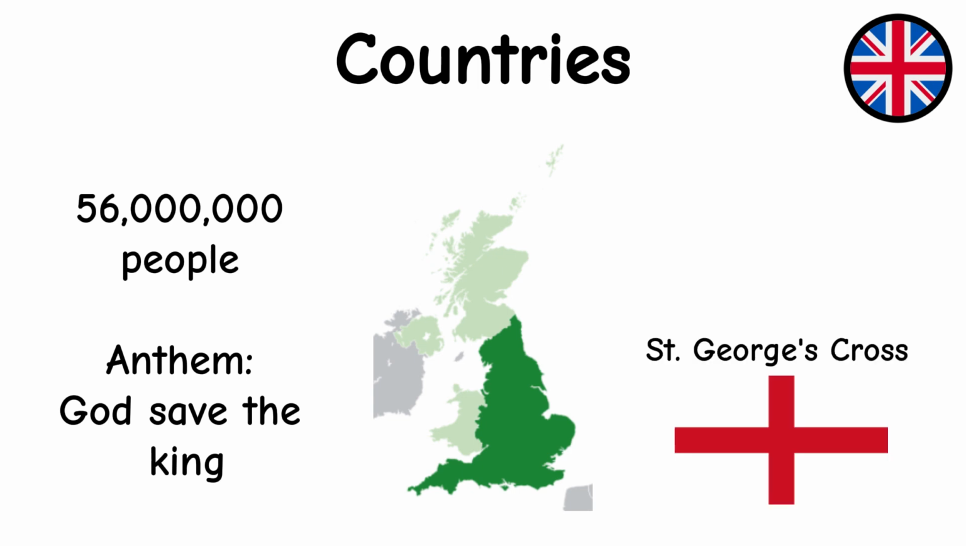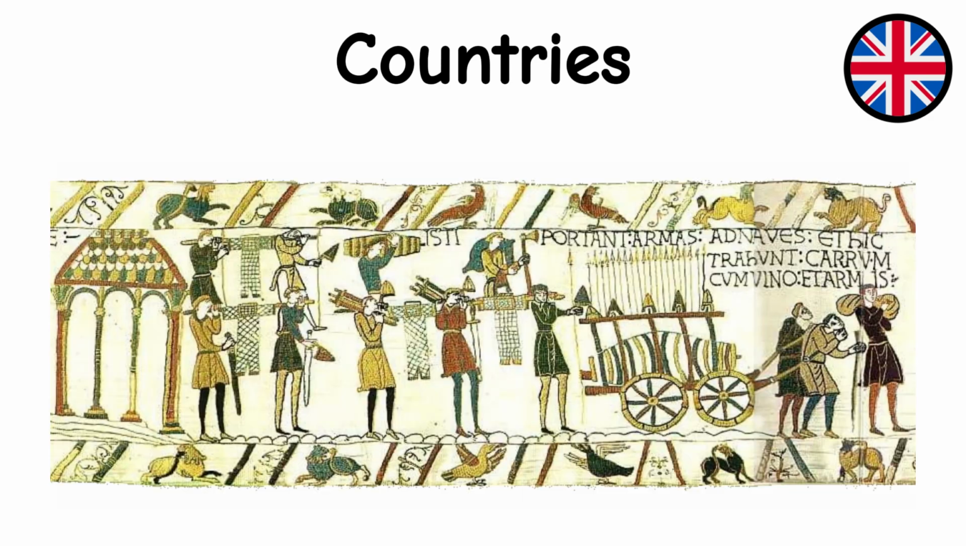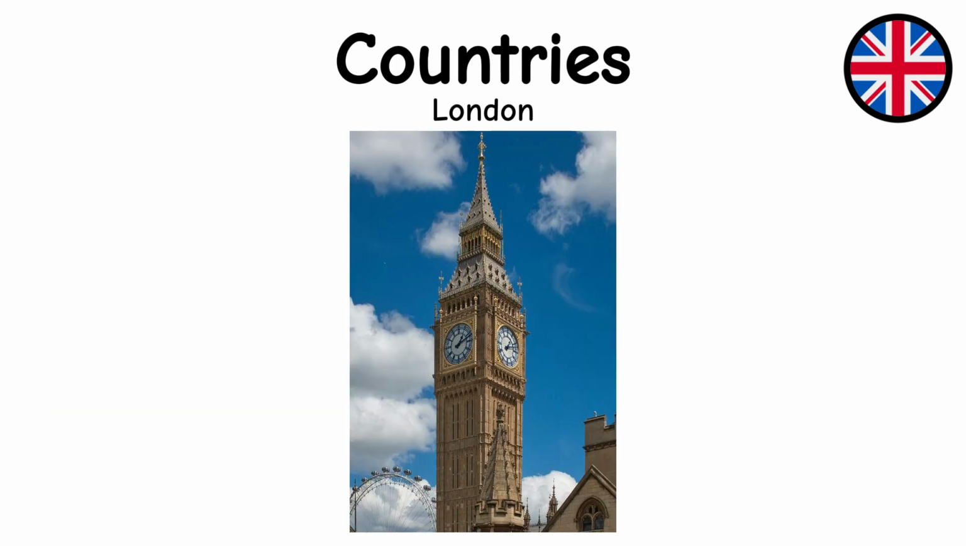George's Cross. Its motto is Dieu et mon droit, which is French for God and my right. It's in French because after William the Bastard became the first Norman king of England in 1066, the royal court and the ruling class had Norman French as their primary language instead of English. And the capital is London.